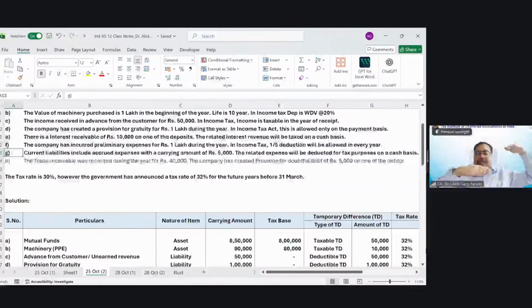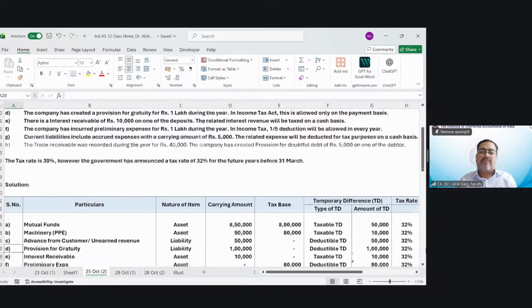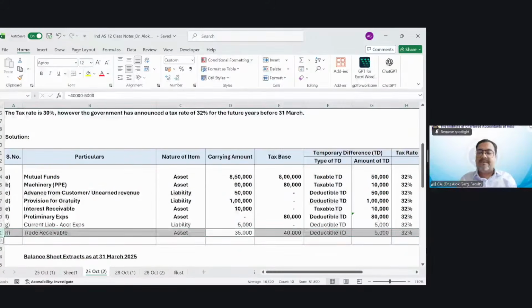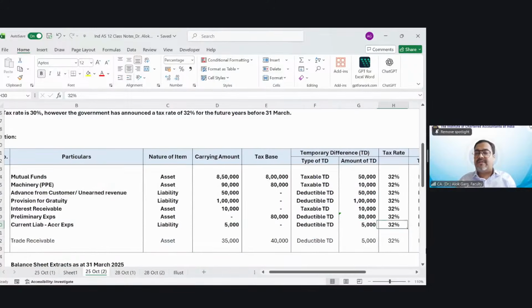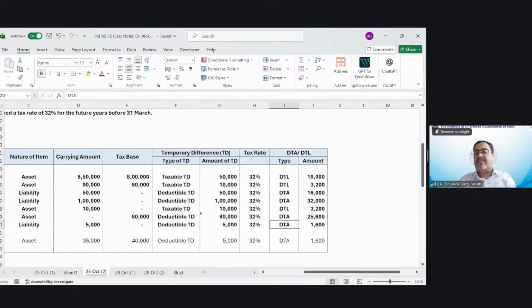In the books, this liability is 5,000. So what should we do? We should reduce the liability, which means we should create some asset to align book and tax, right? If we need to create an asset, it means a deductible temporary difference. What is the carrying amount of the liability in the books? 5,000 rupees. Tax base is 0. It is a deductible temporary difference. DTA will be created for 1,600 rupees. Right?